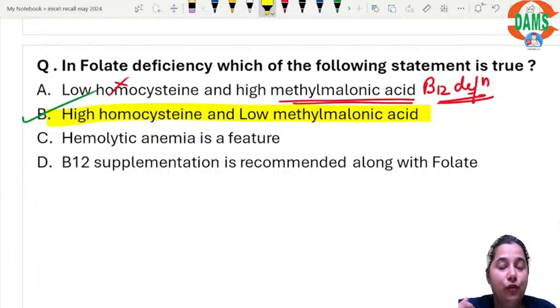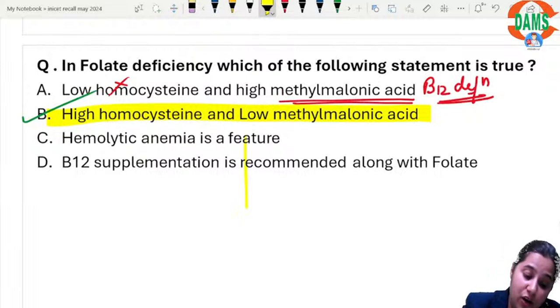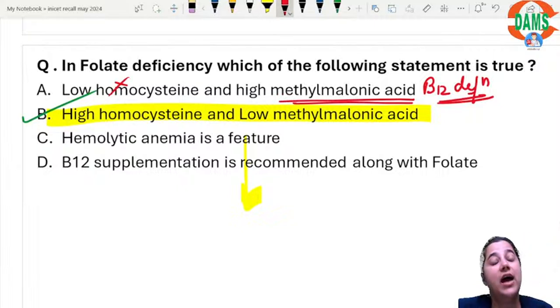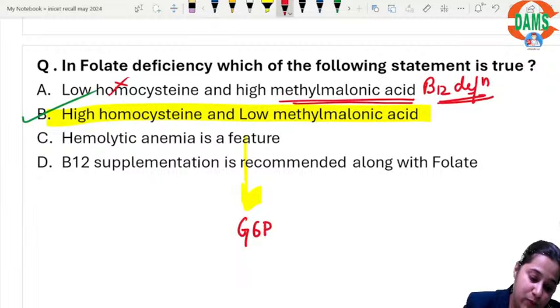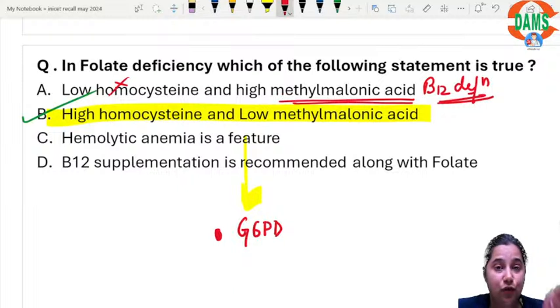The number one cause of hemolytic anemia under enzyme defects is G6PD deficiency. Number two is pyruvate kinase deficiency. Number three is aldolase A deficiency. So there are enzyme defects responsible for hemolytic anemia. Number one, G6PD. Another important point, do not confuse G6PD, which stands for glucose 6-phosphate dehydrogenase, with G6Pase. Which defect was glucose 6-phosphatase? Tell me in the chat box.